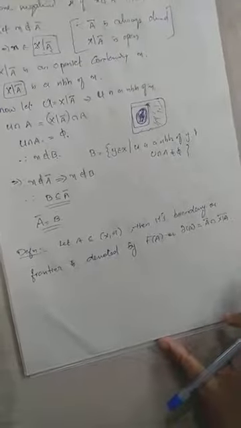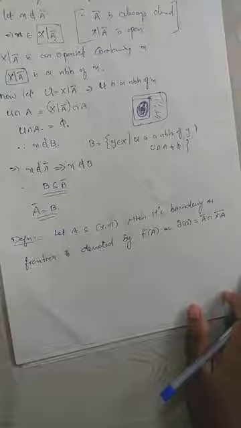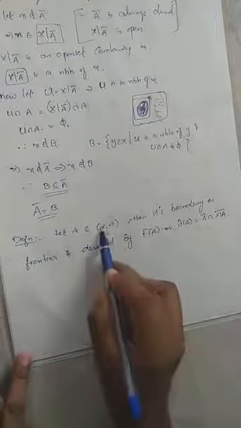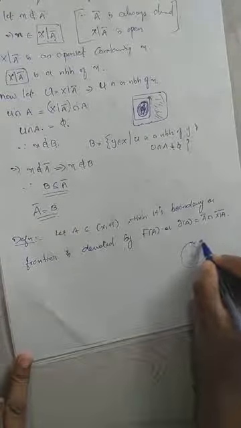Now we define the boundary or frontier of a set in a topological space. So let (X, tau) be a topological space. Suppose we have a topological space (X, tau).